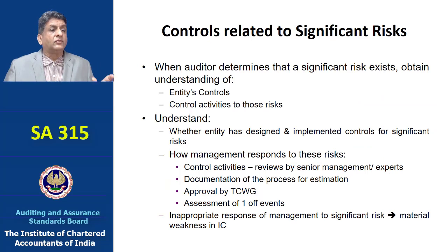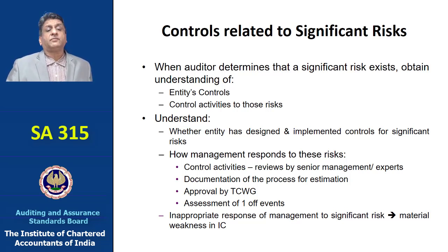And accounting principles could be subject to different interpretations, and that's something which an auditor needs to consider. So when the auditor determines that a significant risk exists, he needs to obtain an understanding of the entity's controls and the control activities relating to those risks. He needs to understand whether the entity has designed and implemented controls for those significant risks. How does management respond to those risks? What are the control activities? What is the documentation? What are the approvals in place from those charged with governance? What are the assessments for maybe one-off random events?